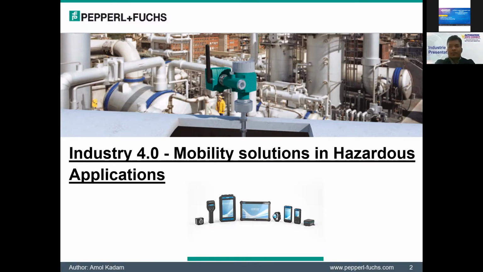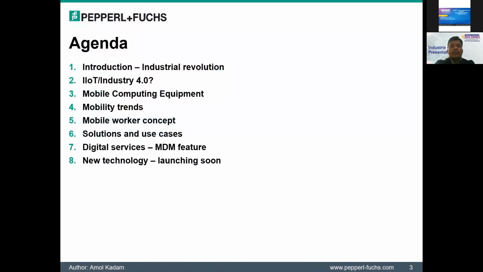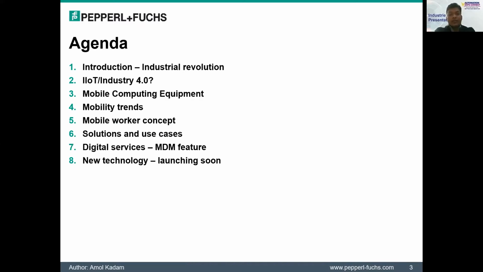And rugged devices, mobility devices such as tablets, smartphones, PDAs, then wireless peripheral devices such as handsets, scanning and measuring devices, docking stations, and many other peripheral devices. And of course, it is along with the software applications complemented by specialized service offerings and support. So the agenda for my topic today is a brief introduction to the industrial revolution, the IoT and Industry 4.0 terms, mobile computing equipment in hazardous areas, mobility trends, the mobile worker concept, solutions and use cases, digital services, MDM features, and the new technology coming soon for Industry 4.0.